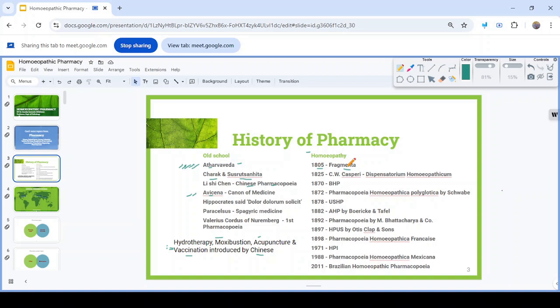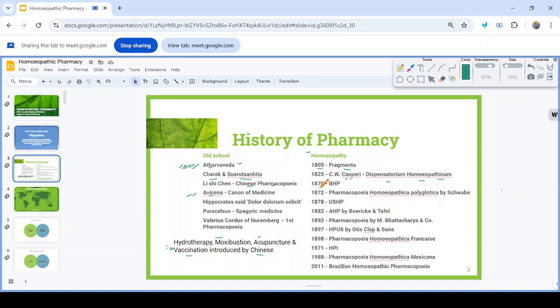Then the first homeopathic pharmacopoeia was by C.W. Caspary in 1825, who wrote the book Dispensatorium Homeopathicum. It was the first homeopathic pharmacopoeia, 1825.